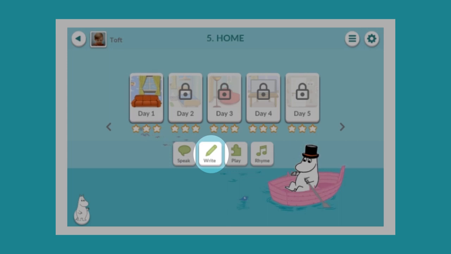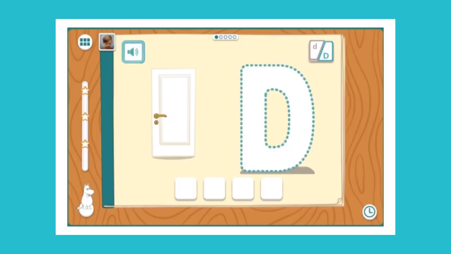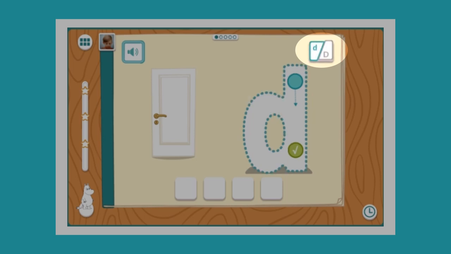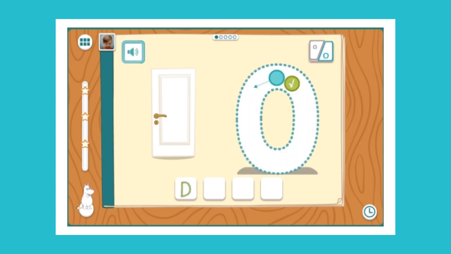I'll also show you the writing exercise. Write the word. Door. Here the teacher can choose whether the children are practicing uppercase or lowercase letters. And then it's just tracing the letters with your finger.